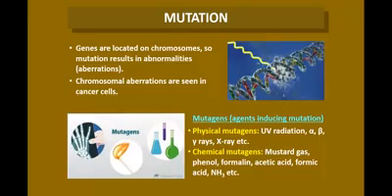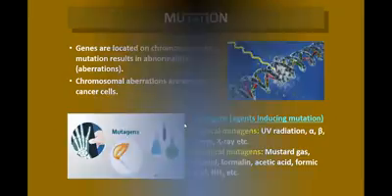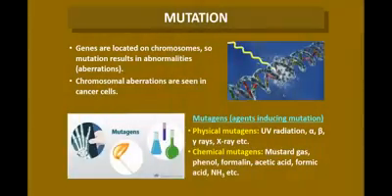Chromosomal aberrations are seen in cancer cells. Agents which bring the changes are called mutagens, agents inducing mutation, agents responsible for the mutation. There are some of these agents. One is physical mutagens, the physical agents: ultraviolet radiations, alpha rays, beta rays, gamma rays, and X-rays bring about mutation.